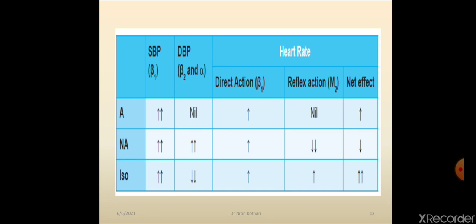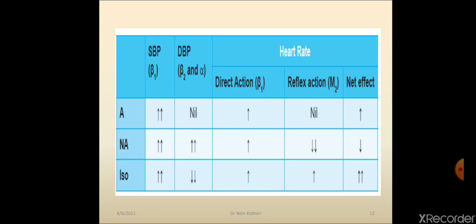So in the case of epinephrine, there is nil effect on diastolic blood pressure, so there is nil reflex action on heart rate through M2 receptor. In case of norepinephrine, diastolic blood pressure is increased, so heart rate is decreased reflexly. In case of isoprenaline, diastolic blood pressure falls, so heart rate is increased reflexly.